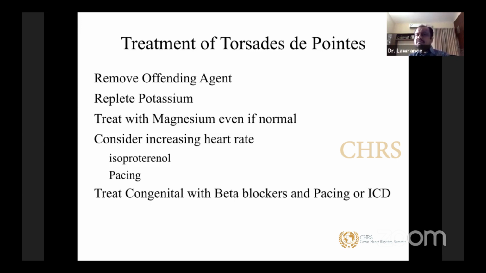Sometimes you may not be able to achieve that. We may have to put in a temporary pacemaker and pace the heart at more than 100 beats per minute. So keeping a heart rate higher is a treatment for a prolonged QT interval and Torsades. If you have a congenital long QT syndrome, you have treatment options available. We know very well there is a list of drugs, and beta blockers are extremely effective in type 1 and 2.